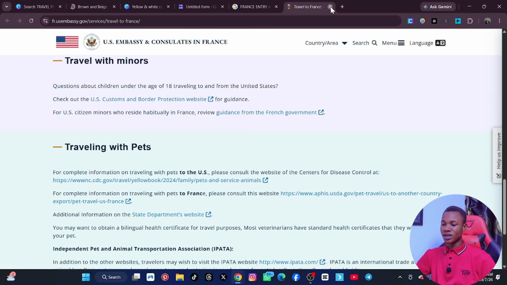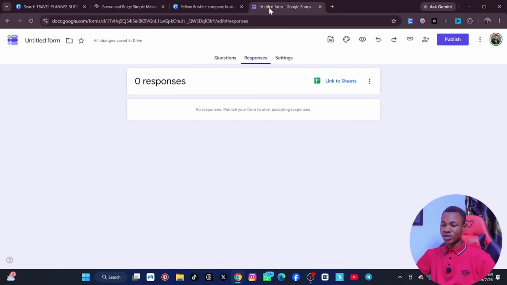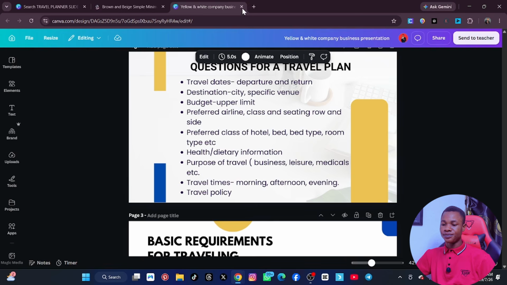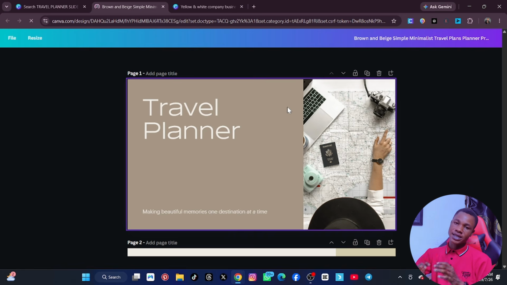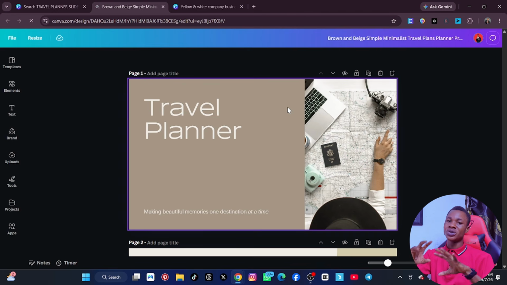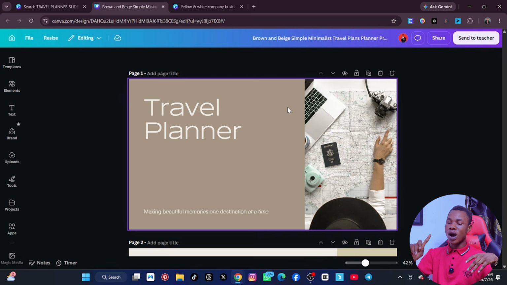So please let me remove all these things here so that they will not confuse me. Let me know what I'm doing. I don't like congesting my tabs like that. All right, so let's come here. Please, let's allow it to load, and you can see that this is the template. Now on the template here, this is where the main work is. This is where you're going to design everything and send it to your boss for approval. Is that okay?